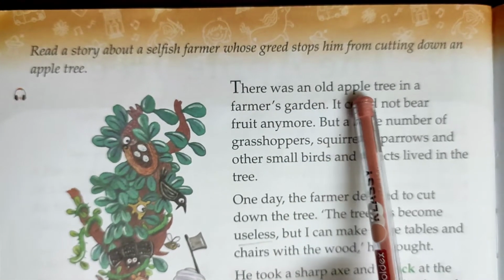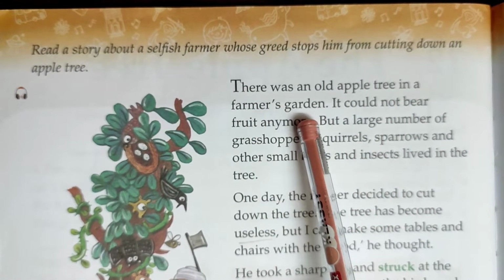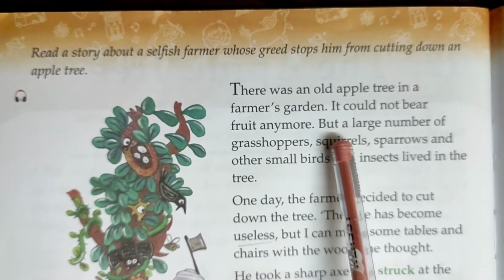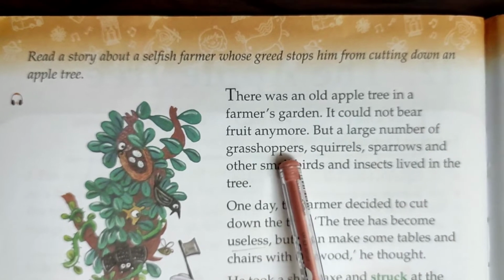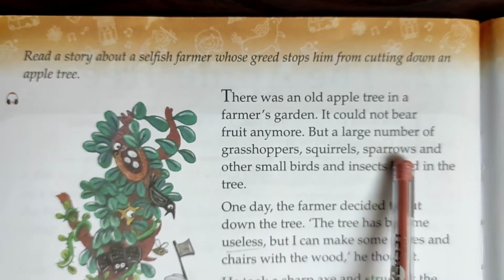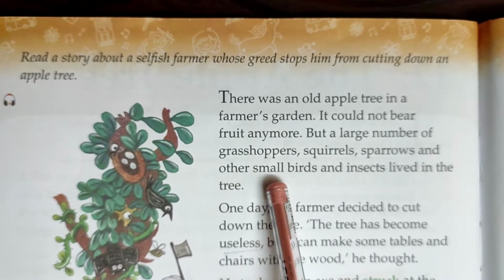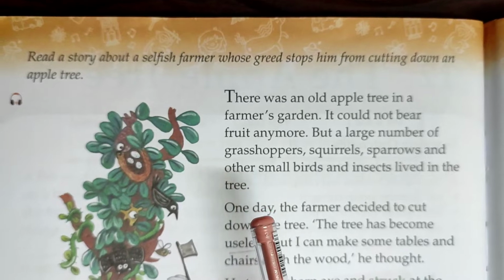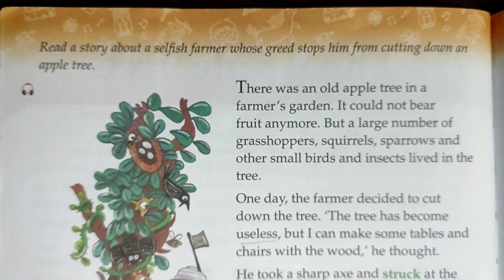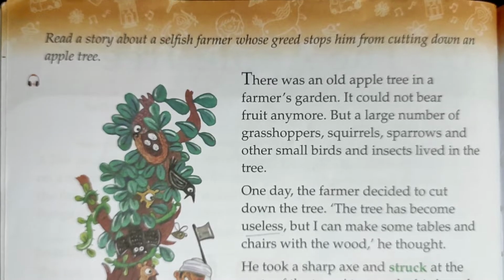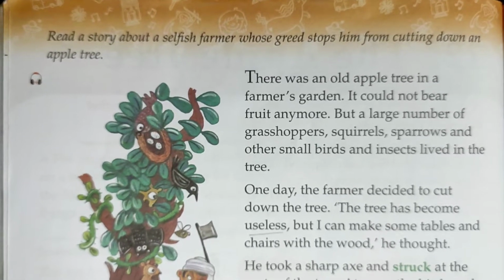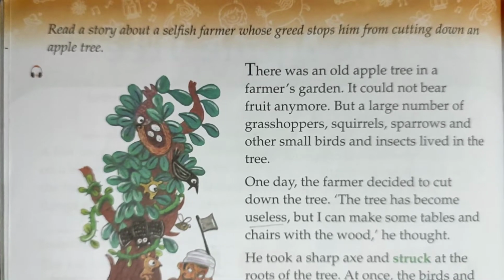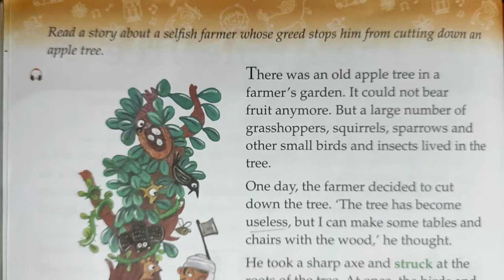There was an old apple tree in a farmer's garden. It could not bear fruit anymore. But a large number of grasshoppers, squirrels, sparrows, and other small birds and insects lived in the tree.